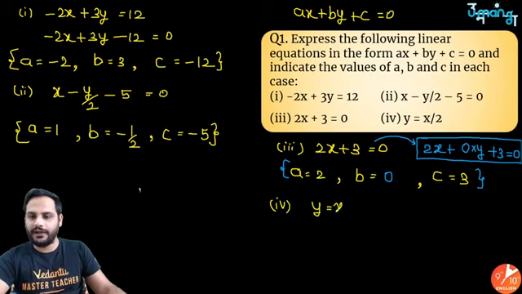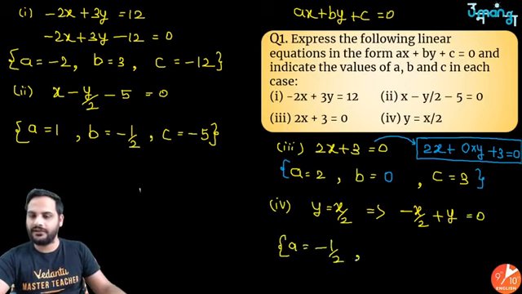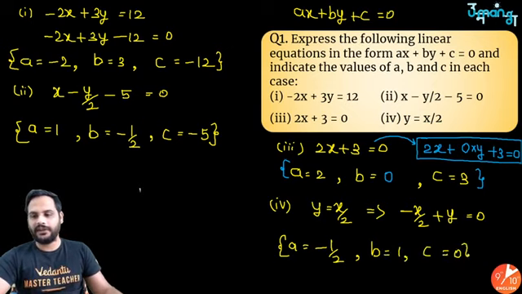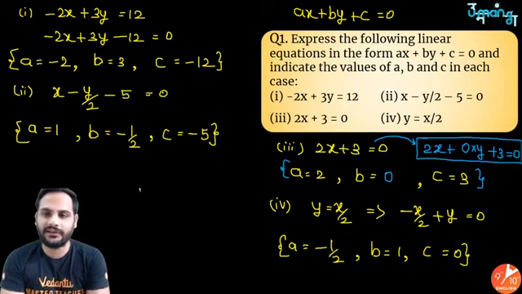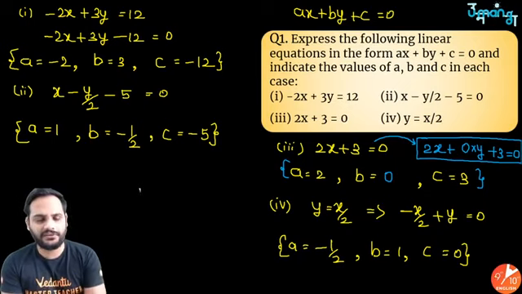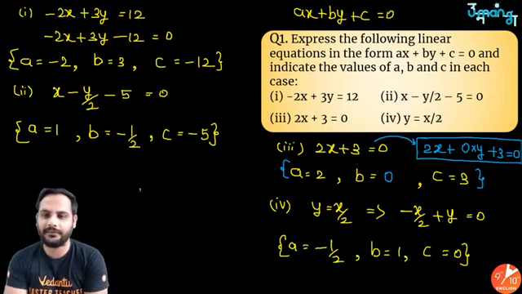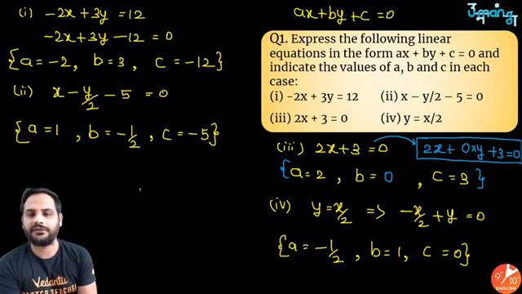y is equal to x by 2. So this I can rewrite by shifting x by 2 over there. So minus x by 2 plus y equal to 0. So I can say the coefficient of x is minus half, the coefficient of y is 1, and this time the constant term is 0, because I cannot see any constant term on the LHS. So whatever term is not present, its coefficient will be 0. As simple as that. Got it? So this is how we can get the values of a, b and c.